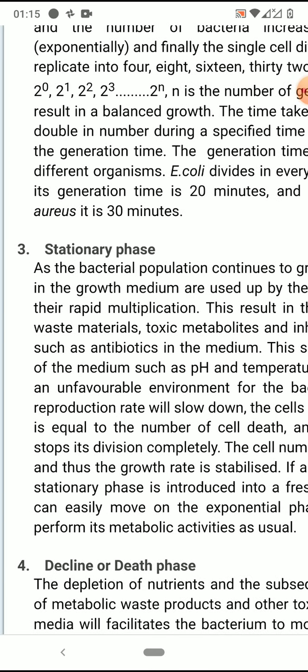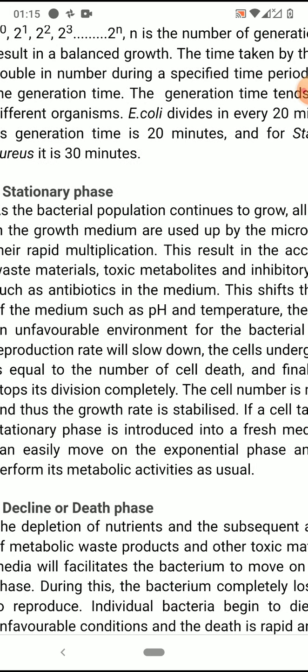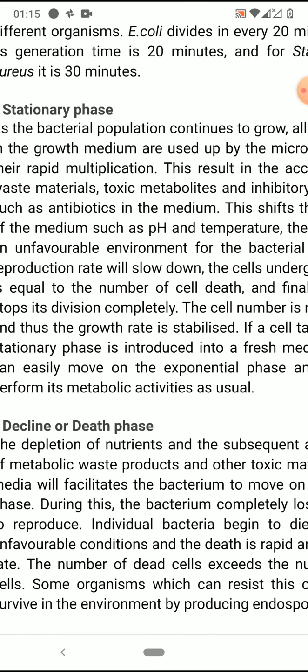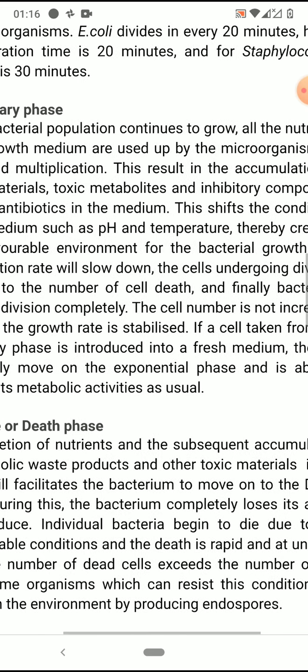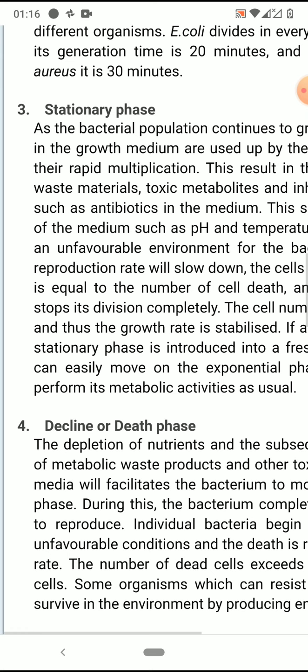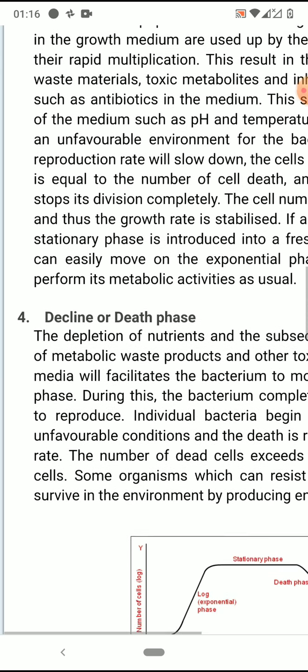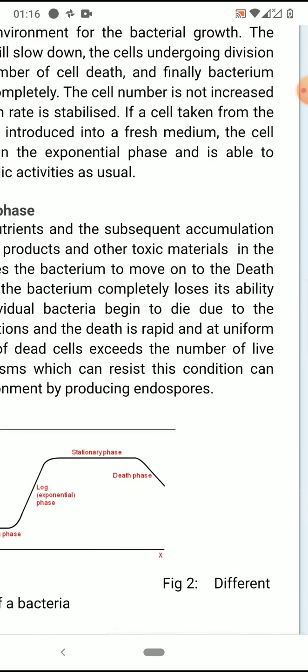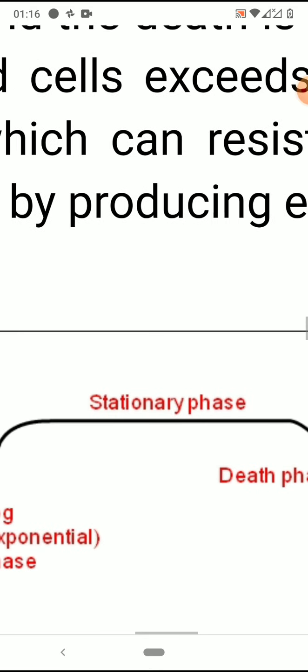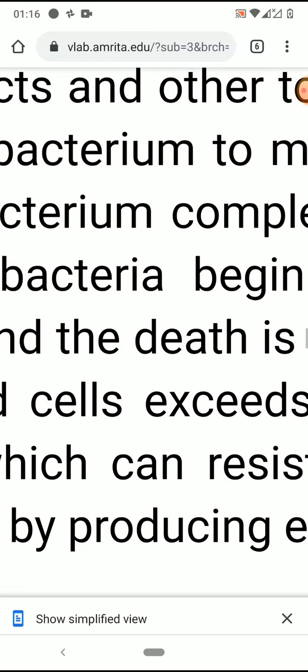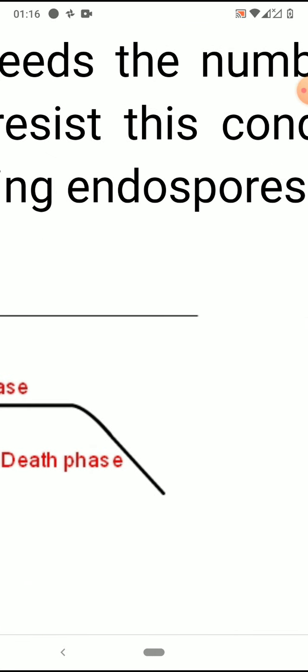So when these waste materials, toxic metabolites and antibiotics are released into the medium, it decreases the pH and also affects the temperature. As a result, the number of cells undergoing division is equal to the number of cell deaths. So it goes in a plateau way, that is, there is no net growth, no net death, it is all equal. Okay, so after this comes the death phase.